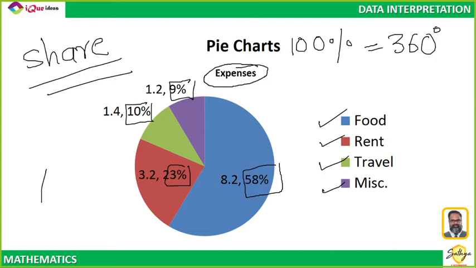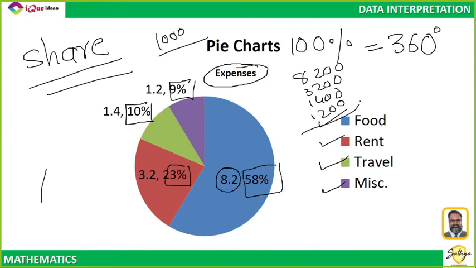So 360 degrees in a pie chart always represents 100%. So here, the percentage of each thing is shown. Then what are these numbers next to it? This is the actual value, 8.2. Let us say all these values are also in thousands. So this person spends 8,200 on food, 3,200 on rent, 1,400 on travel, and 1,200 on miscellaneous.